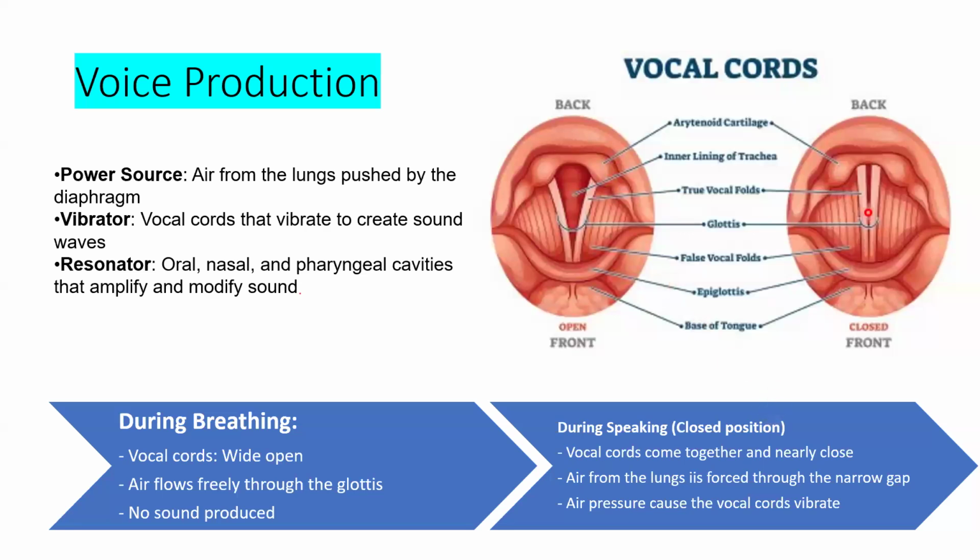But during speaking, the glottis is in a closed position, and the vocal cords come together and nearly close in here, the left and right nearly closed, and air from the lungs is forced through the narrow gap in here. That results in vibration, and air pressure causes the vocal cords to vibrate in here.